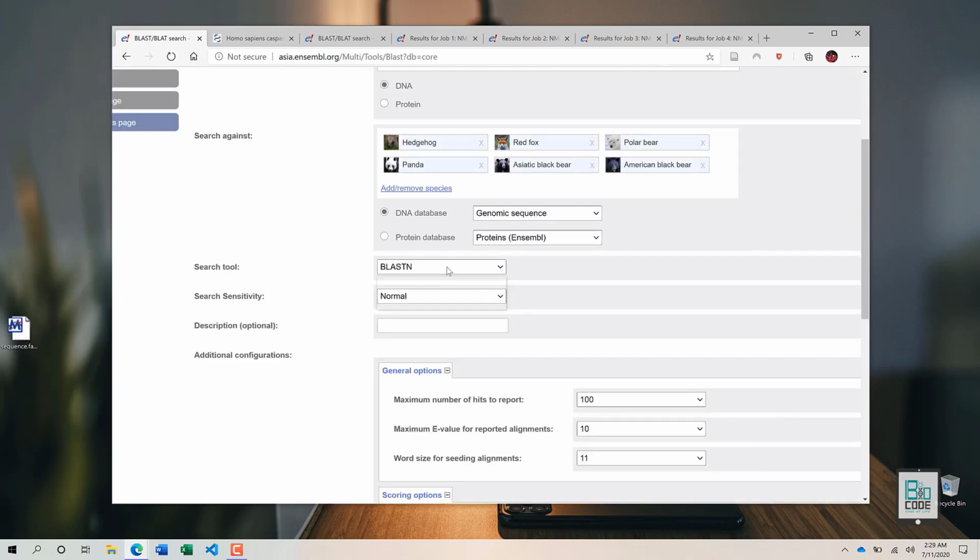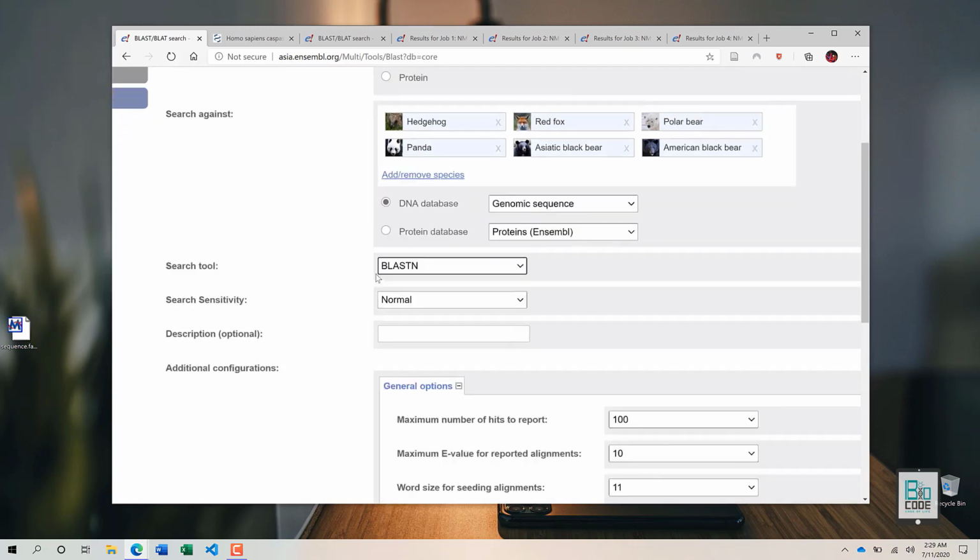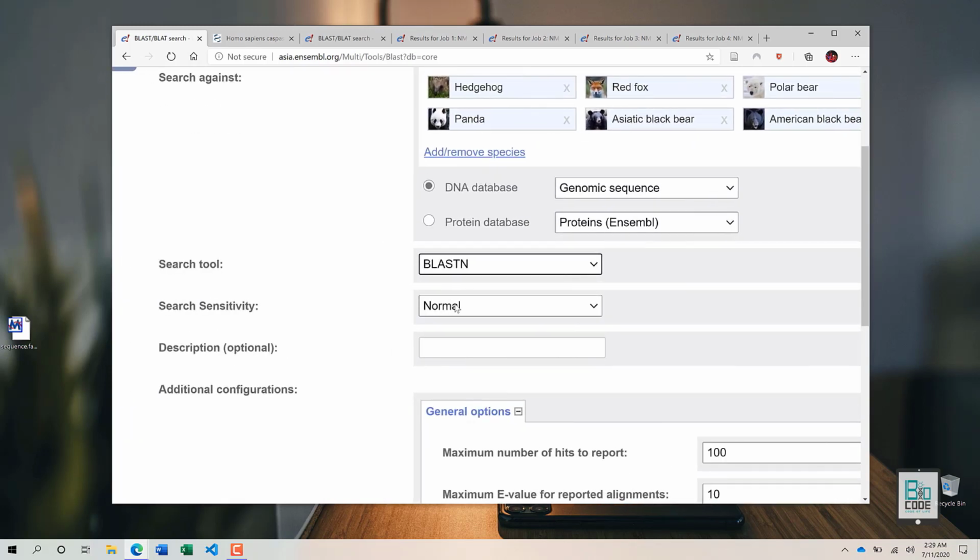Then we have to select the BLAST type, tBLASTX or BLASTN, and you would know by this time what it means. If you are sure that the species you are searching against are distant homologs to the species you have the sequence of, you select accordingly.